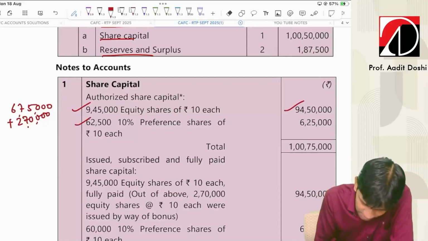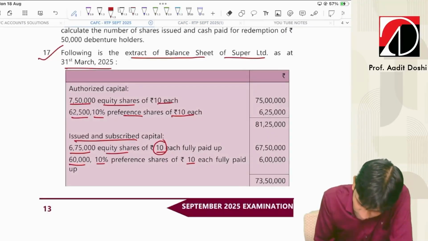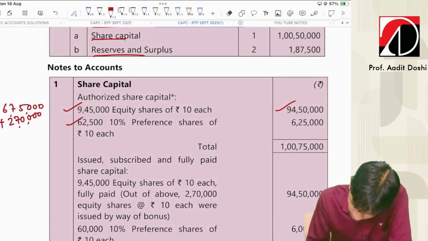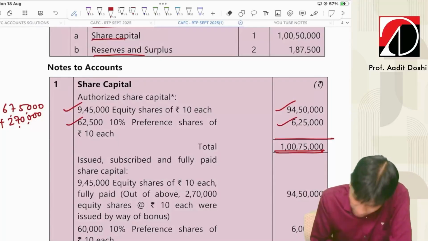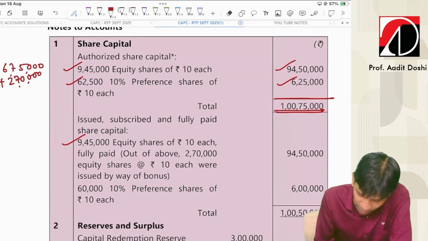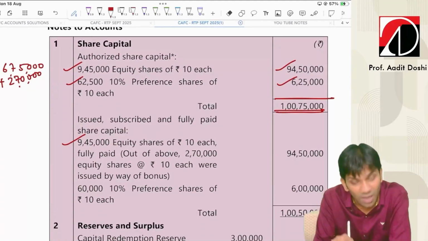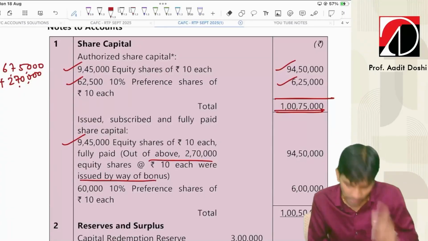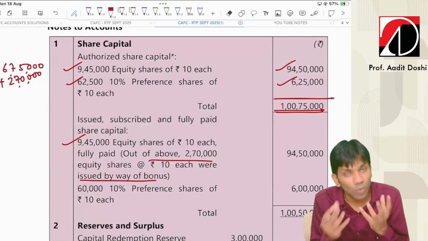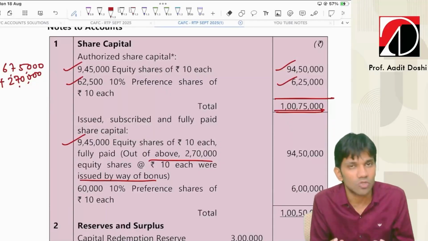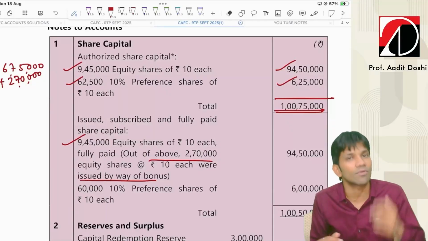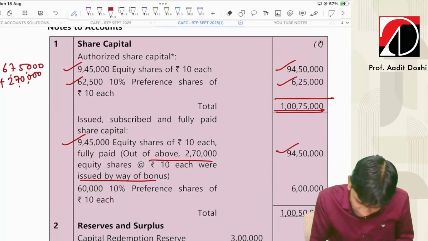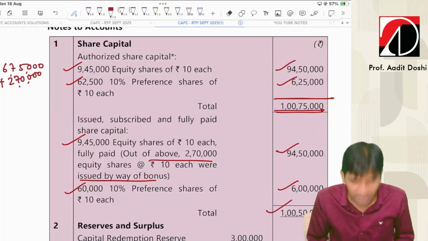Preference as it is, 62,500 10% preference shares of 10 each. Issued, subscribed again 9,45,000 equity shares of 10 each. Out of the above, 2,70,000 shares are issued by way of bonus, for consideration other than cash. We have to write this note because whenever a company issues bonus shares, the company does not collect any money from the shareholders. And preference as it is, 6 lakh. This is the share capital note.